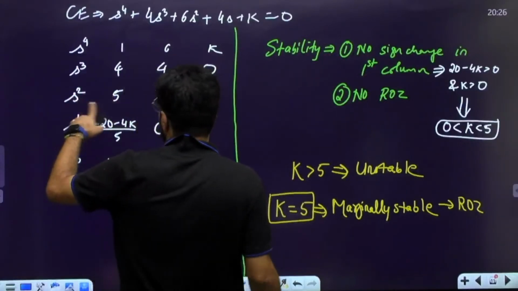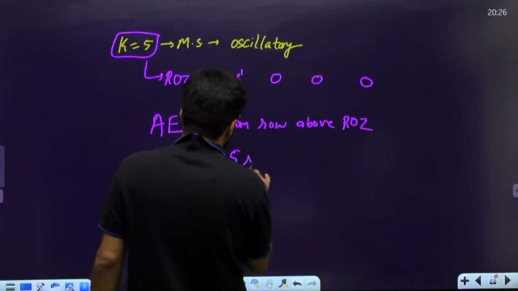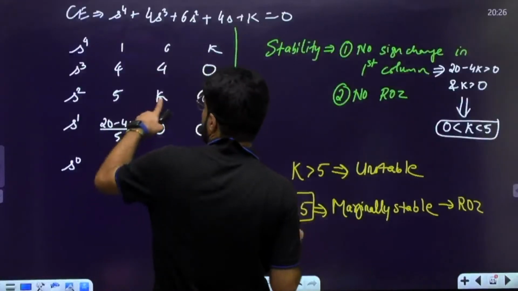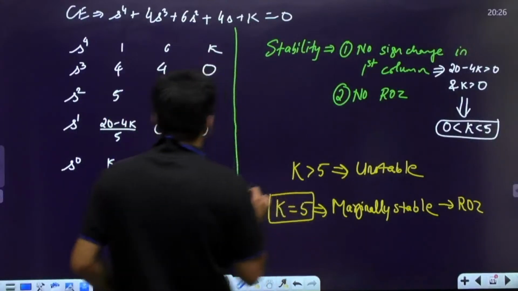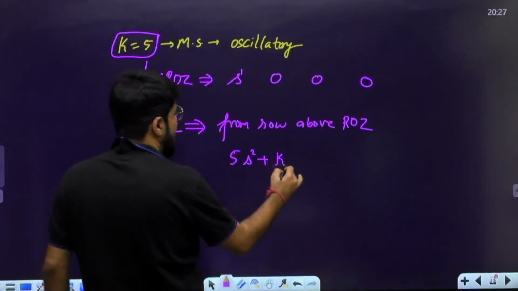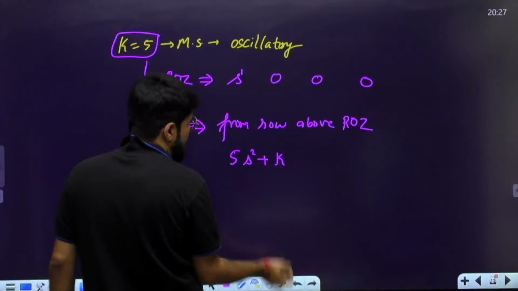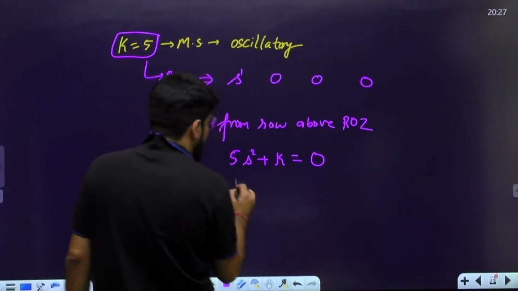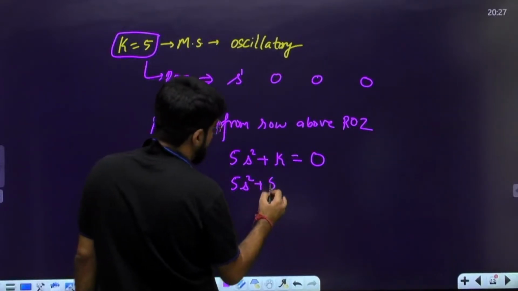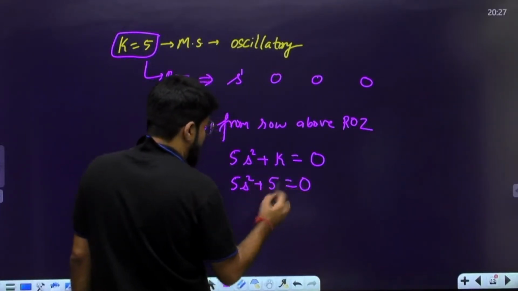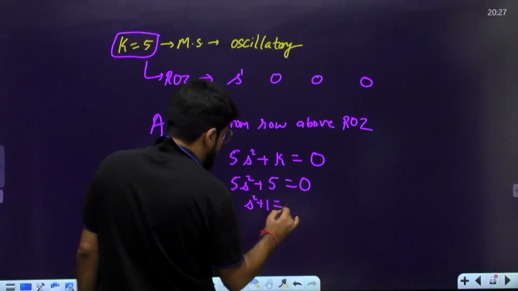So what is that auxiliary equation? 5 into S square, coefficient is 5. Okay, next plus K, and every coefficient is alternate. So if this is 5S square, this should be K S power 0. S power 0 means 1, so we only write K. Now we can put down the value of K. What is the value of K for marginally stable condition? K is 5. So if I cancel 5, S square plus 1 equal to 0.